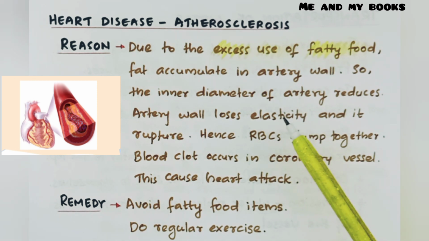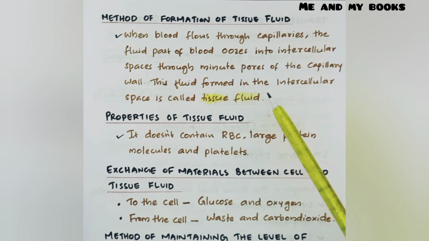Then what is the remedy? How can we avoid this disease? By avoiding fatty food items and also by doing regular exercise to burn out the extra fat in our body. The heart pumps the blood which contains nutrients to different parts of the body. The nutrients then reach the cell with the help of tissue fluid.